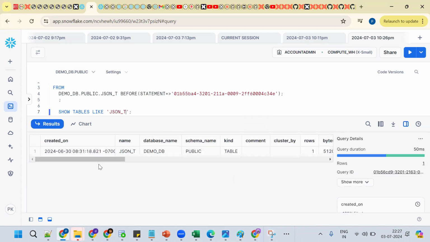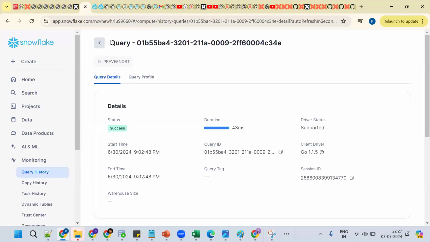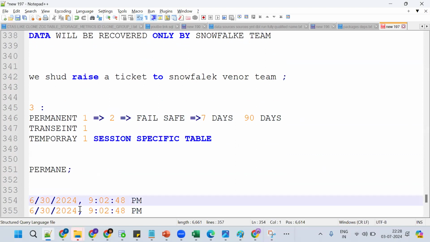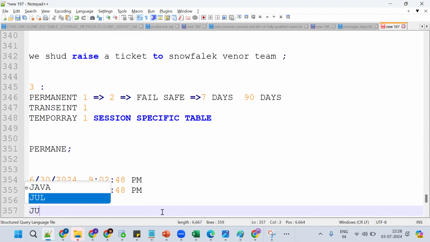See, now what is this set function time? It is 1 day. But when we execute this query, tell me, at what time is this query executed? June 30th. Got the point? Now see, this query is valid for how many days? From June 30 to 31. But what happened? We executed it on July 3rd. Now tell me, will it work? It won't work. So this query is valid for 1 day only.